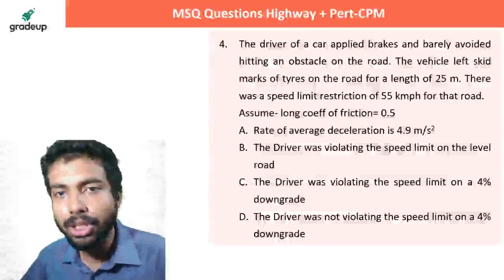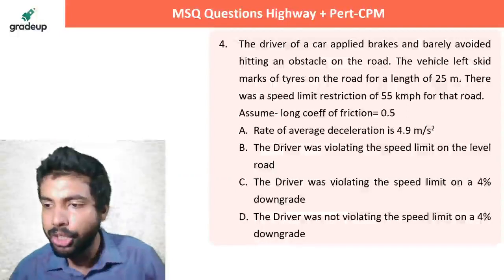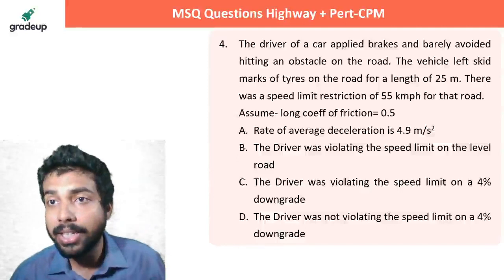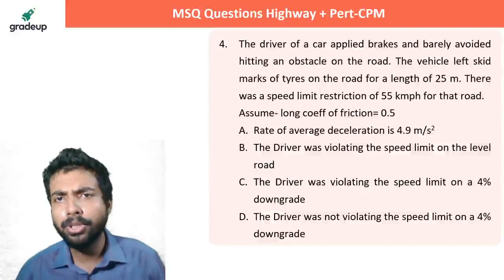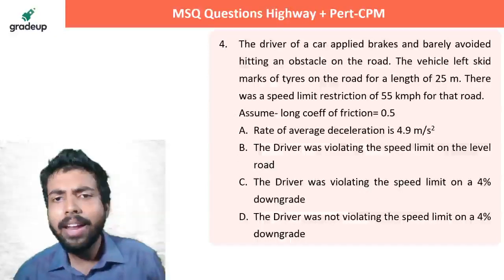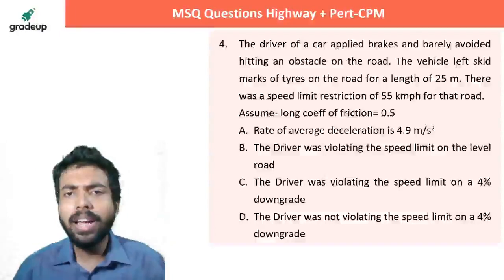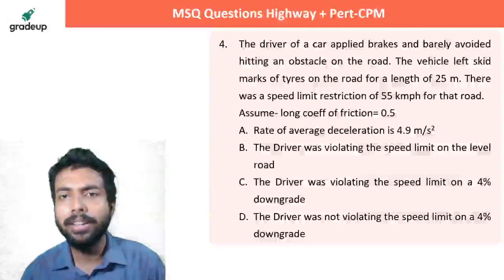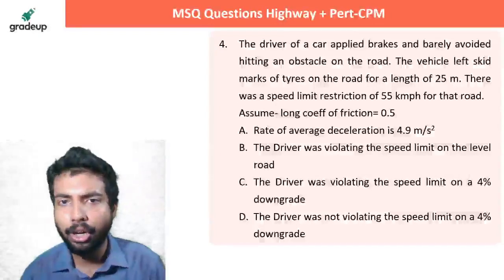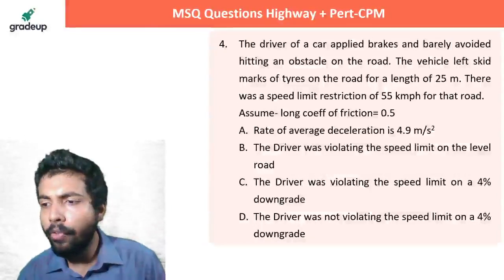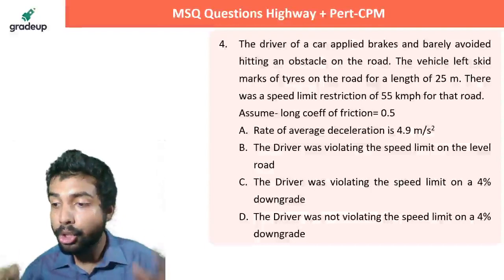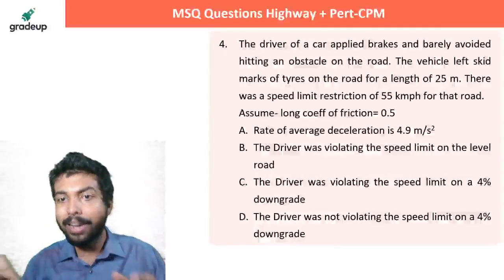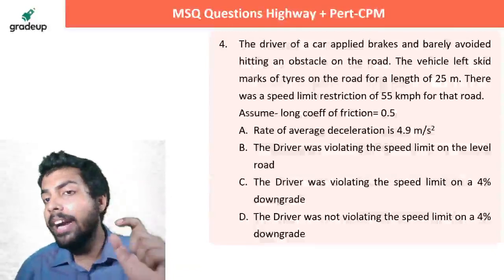Let's check our last fourth question for environmental engineering quickly. They are saying that a driver of a car applied brakes and barely avoided hitting an obstacle on the road. The vehicle left skid marks of tires on the road for a length of 25 meter. There was a speed limit restriction of 55 km per hour for that road. Assume longitudinal coefficient of friction was 0.5. I hope it's a revision problem. I had done this kind of problem earlier also. So I hope that everybody can do.